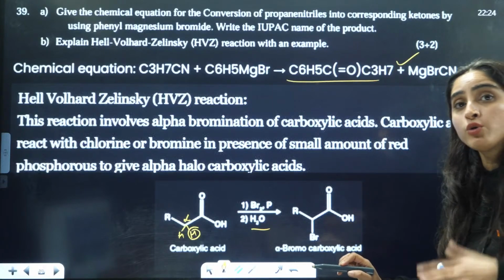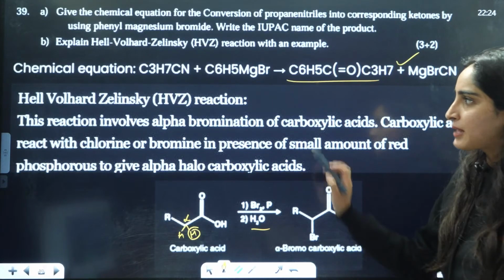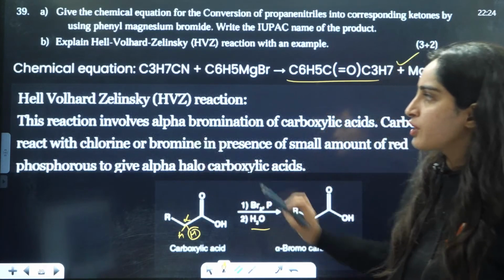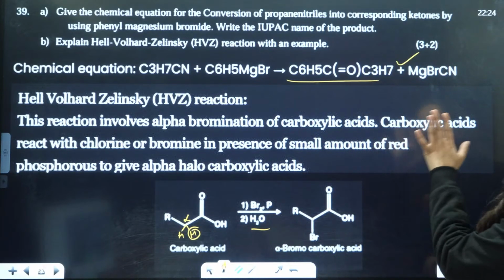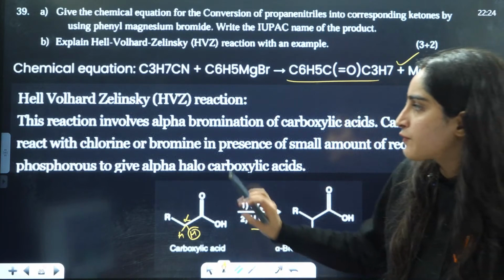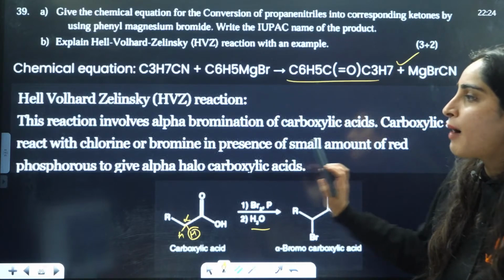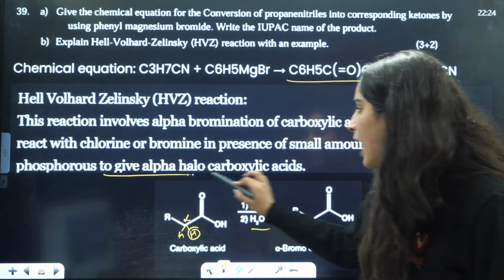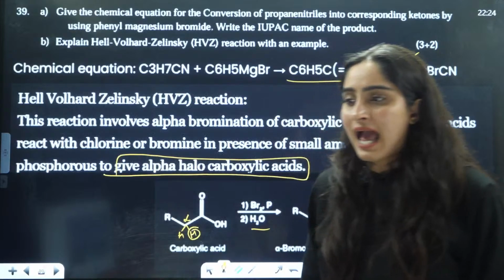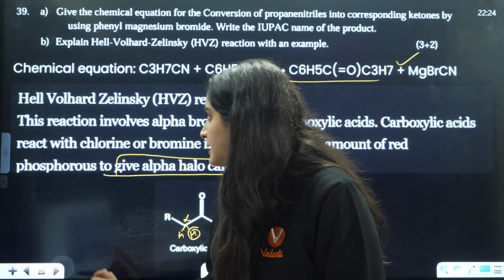So an alpha monohalo compound will be formed, that is called HVZ. The reaction involves alpha bromination of carboxylic acid. Carboxylic acid reacts with chlorine or bromine in the presence of a small amount of red phosphorus to give alpha halocarboxylic acid. That will be formed here, right?